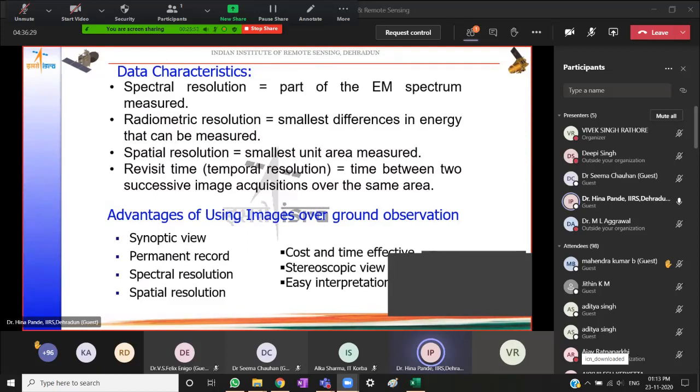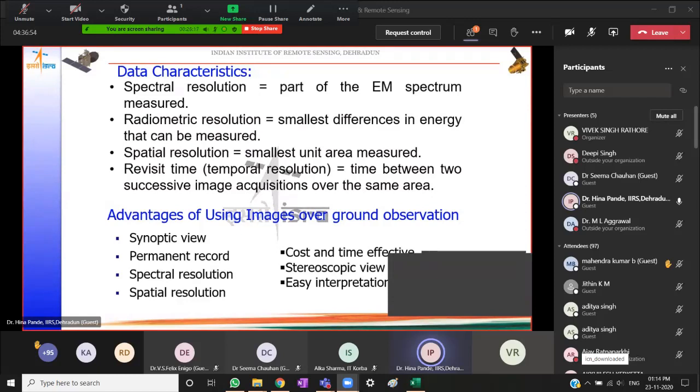The sharpness of the objects will be dictated by this, how well we are able to mark the boundaries. Then temporal resolution or revisit time, that means periodic visit of the sensor to the same area in the same orbit. So the time between two successive image acquisitions over the same area with the same geometric characteristics.